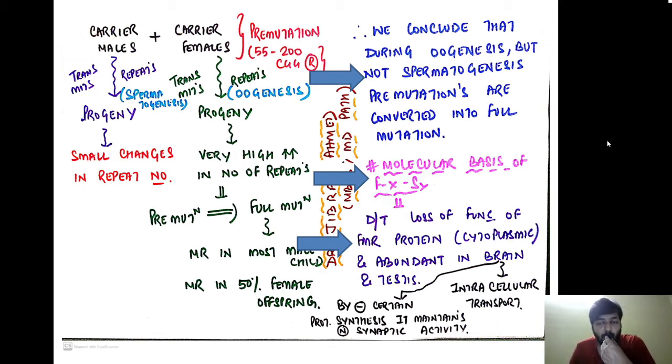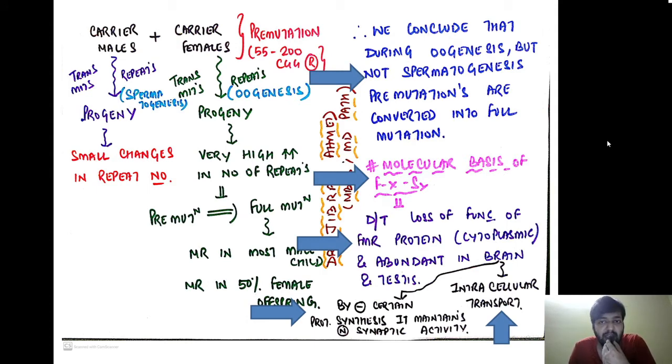Inside the brain, what is the function of this protein? It basically acts by inhibiting certain protein synthesis and maintaining the normal synaptic activity within the brain. This is the function of the FMR protein inside the brain. Secondly, it helps in certain intracellular transport within the brain. So this is the normal function of the FMR protein.